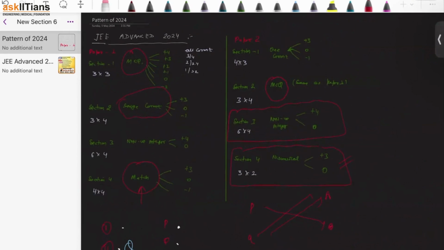Most important takeaways from the discussion: MCQs, how to solve the MCQs, more than one correct. You have to look at the options, and also in match the column, you have to look at the options. So you don't solve the question, you solve the option. That is the most important thing, right?